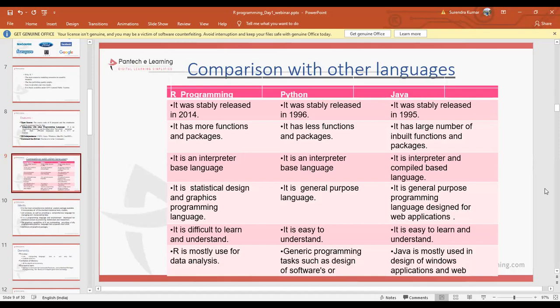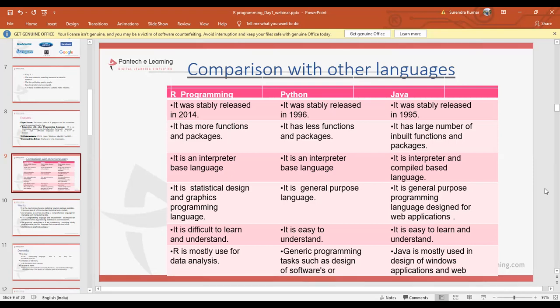R programming is an interpreter based language. It uses an interpreter where the data is executed line by line in a sequential manner. So that's why it is very slow to execute the data. Whereas Python, as it uses an interpreter, is also called an interpreted language. Java is a compiler based language.